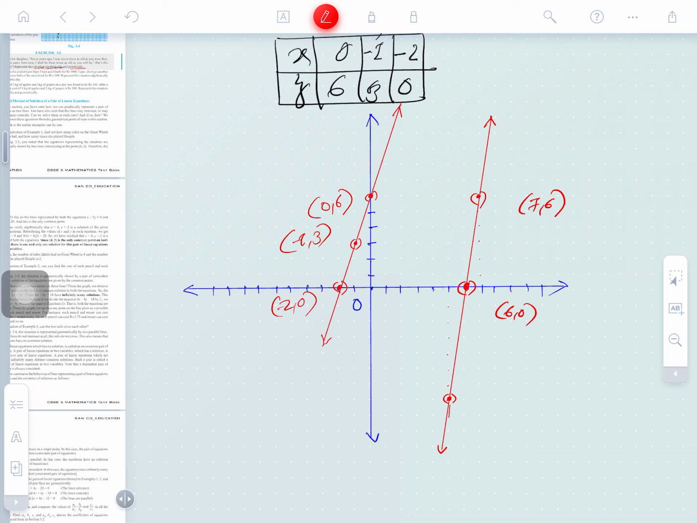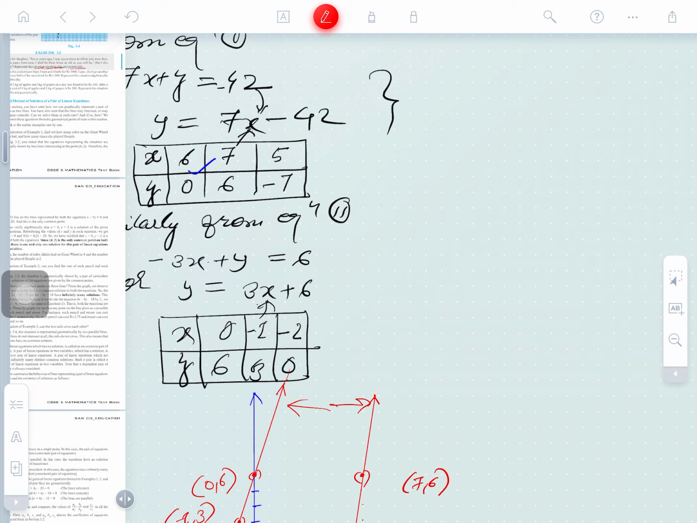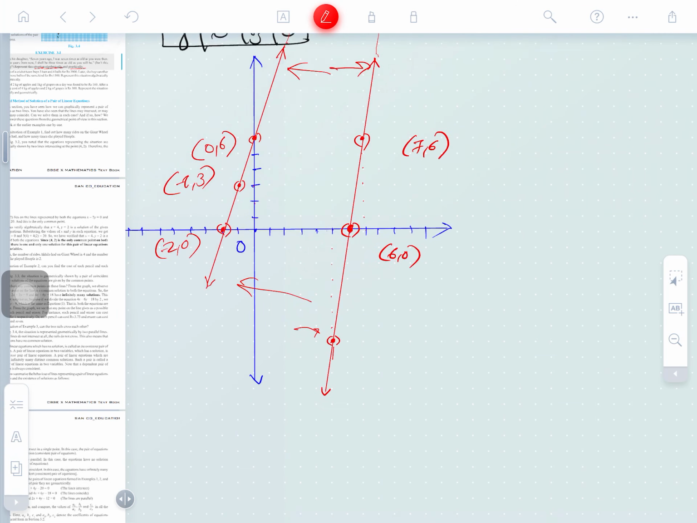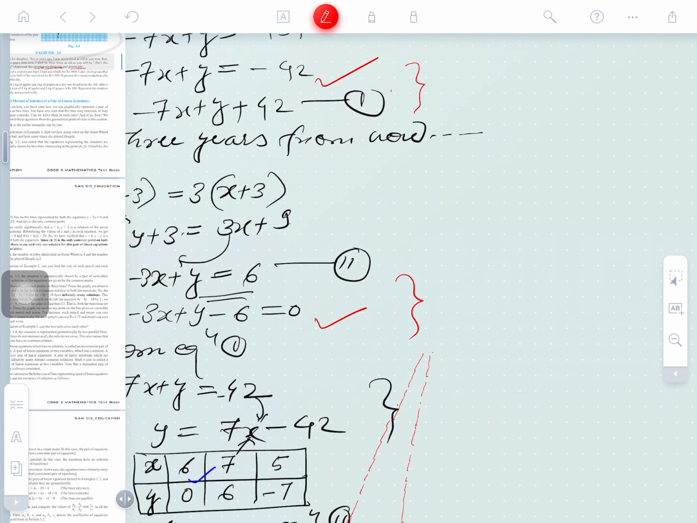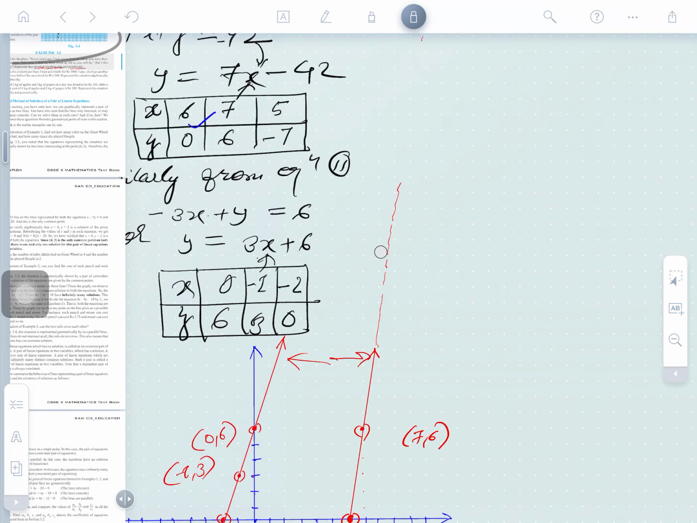If you see, the lines here are diverging, and the lines here are converging. On proceeding further with this line, they will meet somewhere else. Here they will meet, and further they will not meet again. So the lines are intersecting. This can be easily understood here. The lines are intersecting. Please remember.